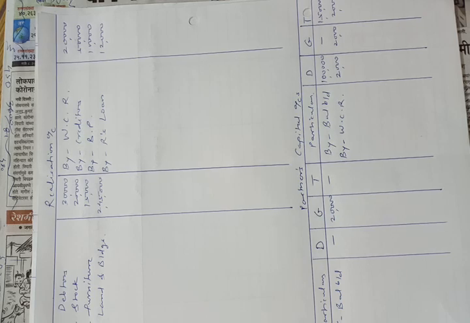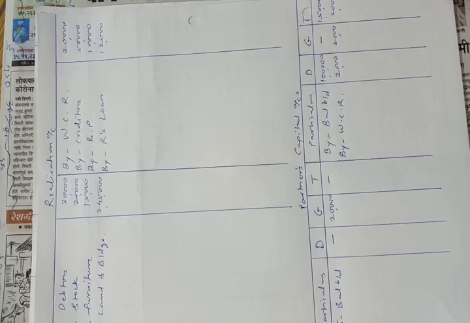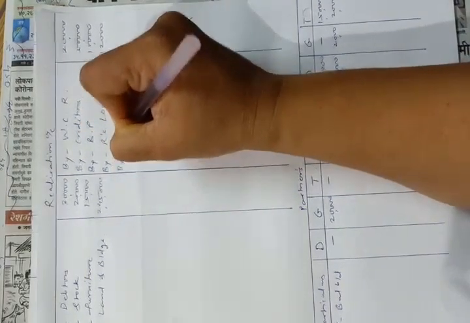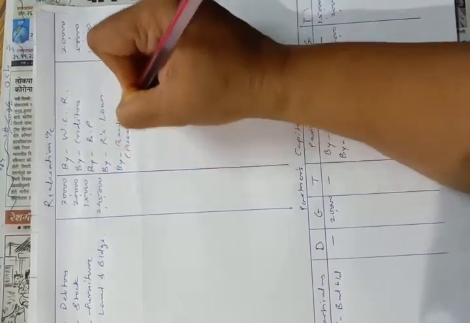As the furniture was sold, it means the furniture realized even though it is sold to the partner. So furniture is realized. Then in the third adjustment, land and building also sold for rupees 2,80,000. So land and building realized rupees 2,80,000. So we can pass the entries for these three assets of assets realized. So let us pass the entry by bank account into bracket assets realized.